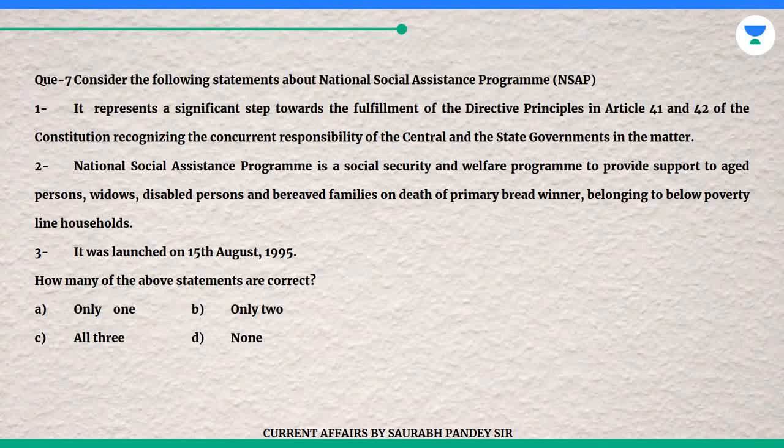National Social Assistance Program is a social security and welfare program to provide support to aged persons, widows, disabled persons, and bereaved families on the death of the primary breadwinner belonging to below poverty line households. 3. It was launched on 15 August 1995. How many of the above statements are correct? A. Only 1. B. Only 2. C. All 3. D. None.